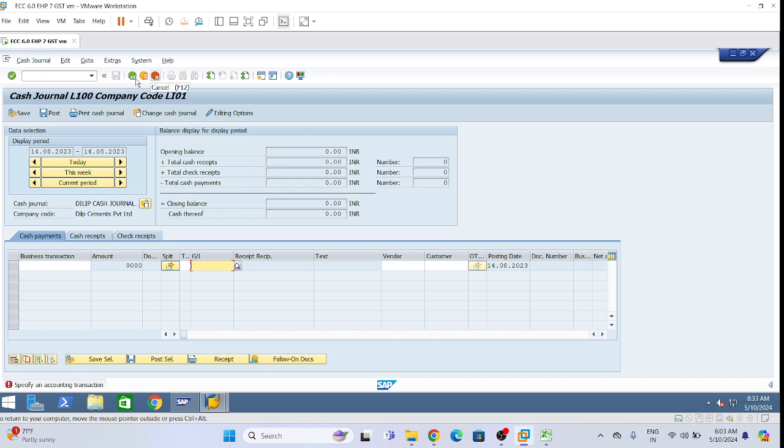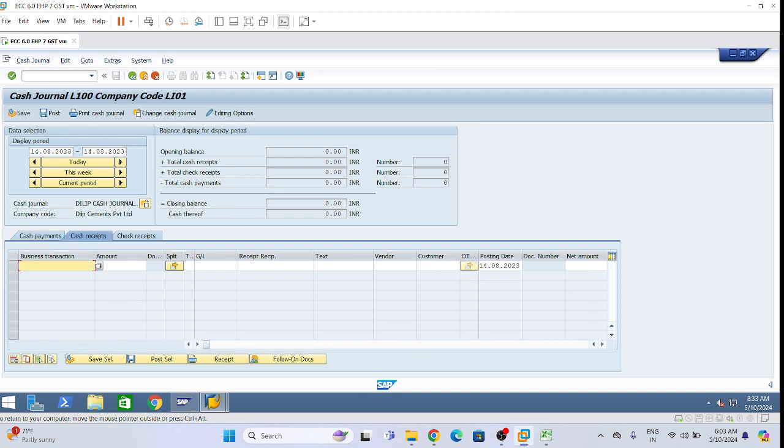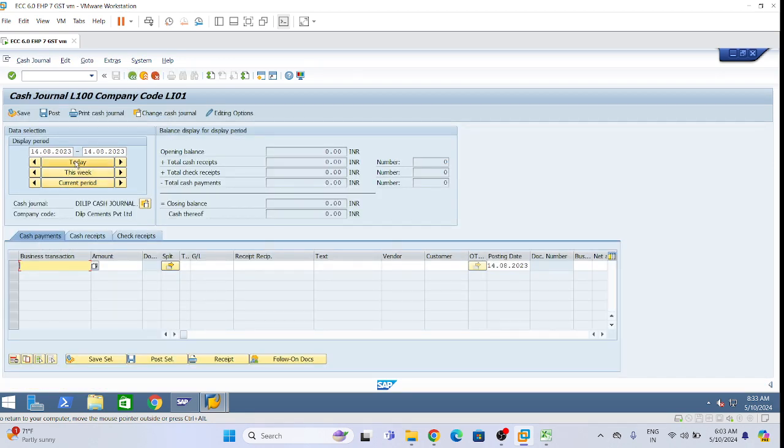Now please cancel this one. Again, I need to come back. Okay, cash receipts. Now see, this is the error. Posting period. Why is it showing 2023? Let me do it for today only. See, I have clicked on today. If I want to do yesterday, I can click on yesterday. Otherwise, it was showing the last updated date, last year. So that also we need to take care.